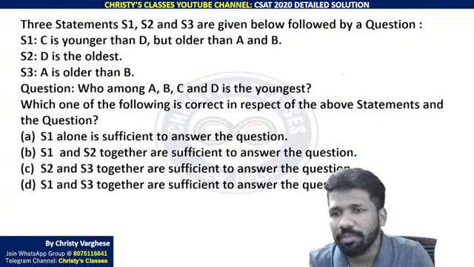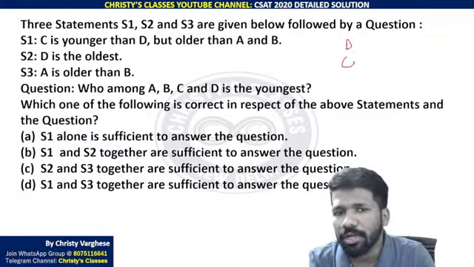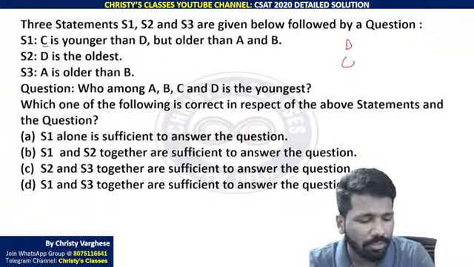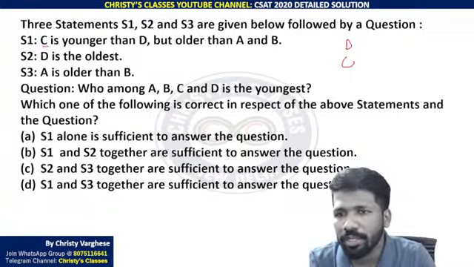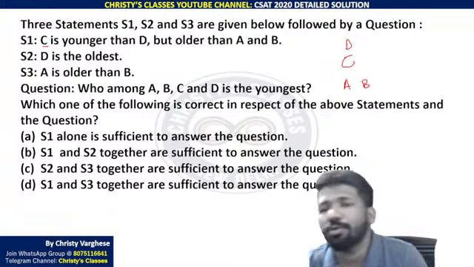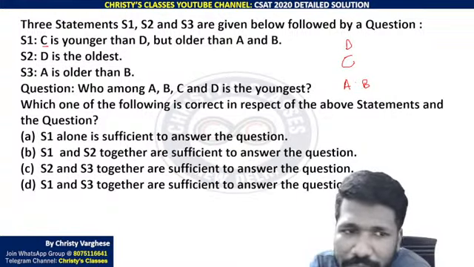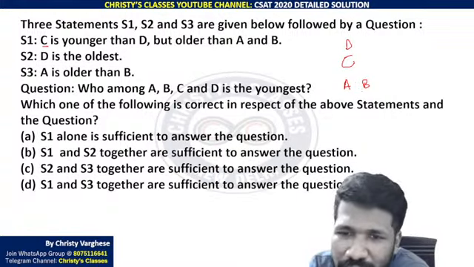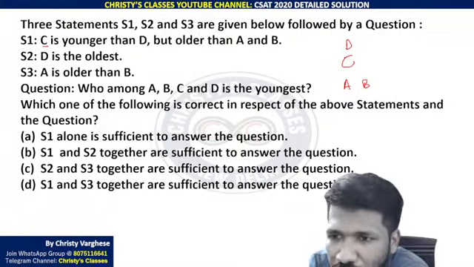C is younger than D means C is below D, but older than, about C itself it is mentioned, C is older than A and B. But the problem is A and B, how they are we don't know. Whether A is older than B, whether B is older than A, or are they of equal age, we don't know. That is called variable rank.